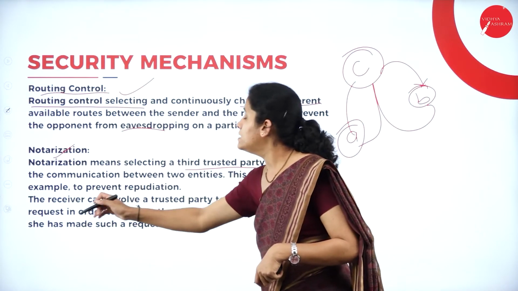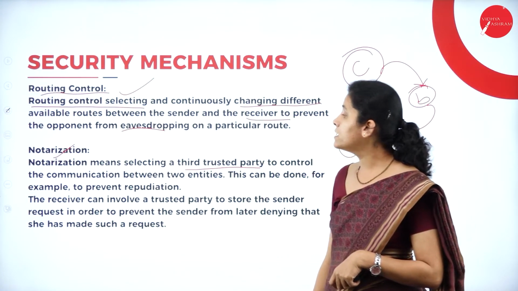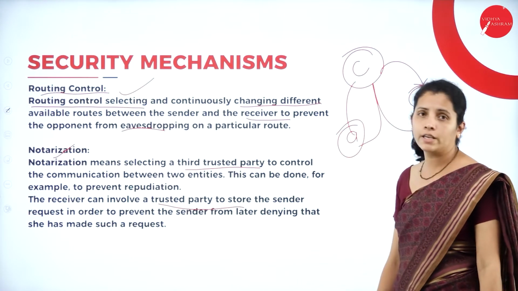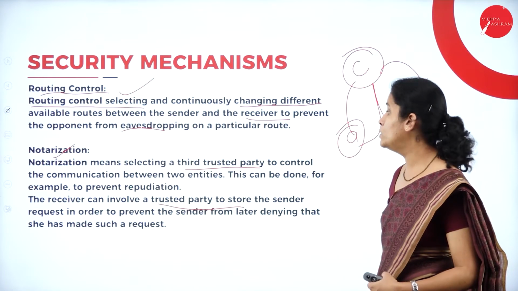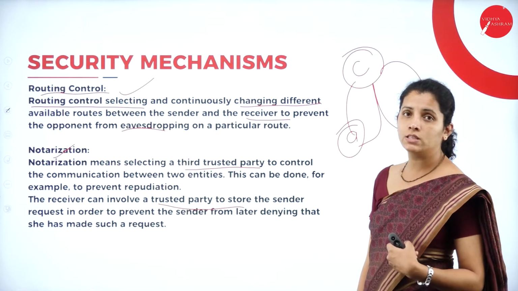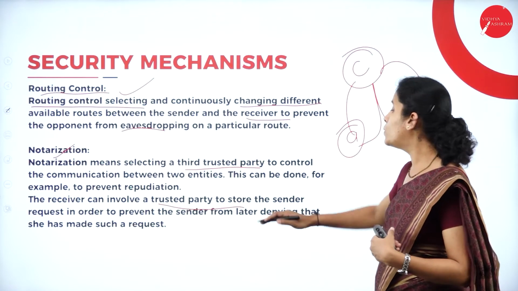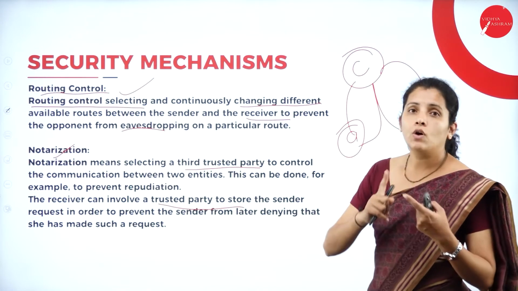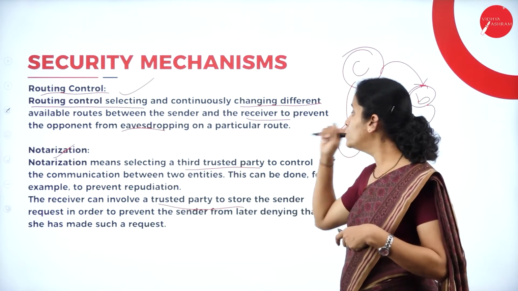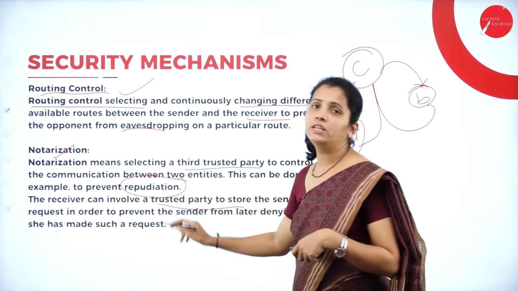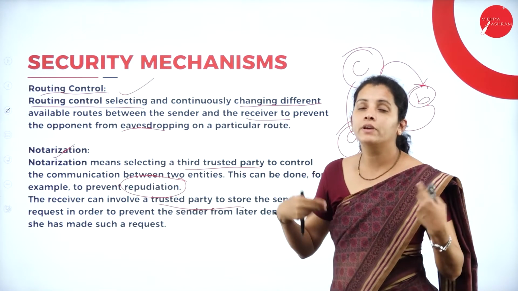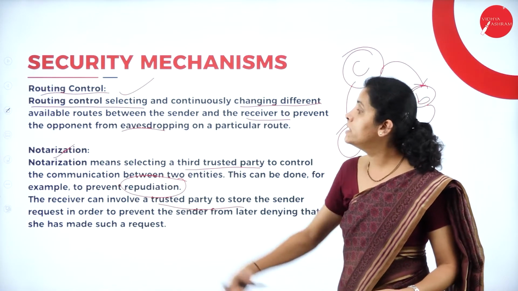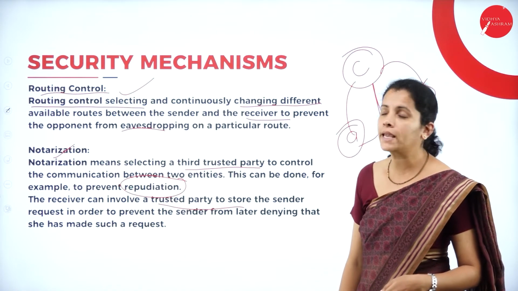So consider the example that the receiver can involve a trusted party to store the sender's request. So what can the receiver do? They can use a third party to store the sender's request. And I require the notarization mechanism to prevent the repudiation attack. That means, if I want to overcome the repudiation attack, obviously I want to use the notarization mechanism.